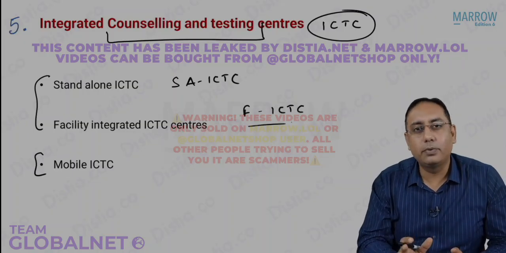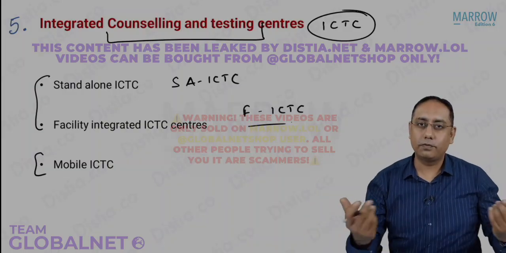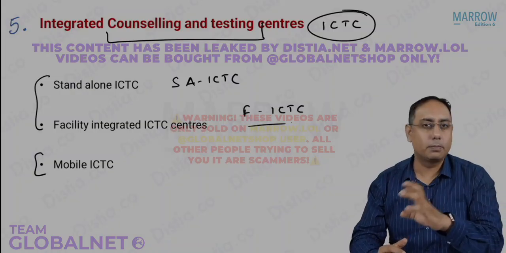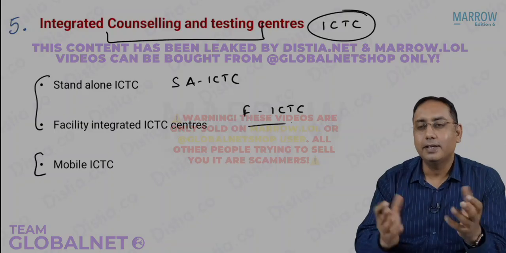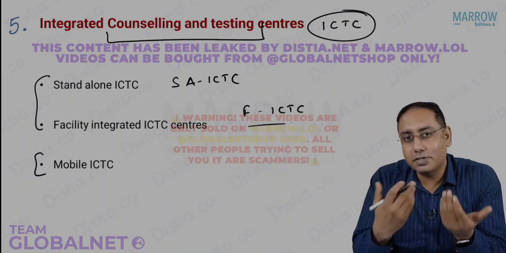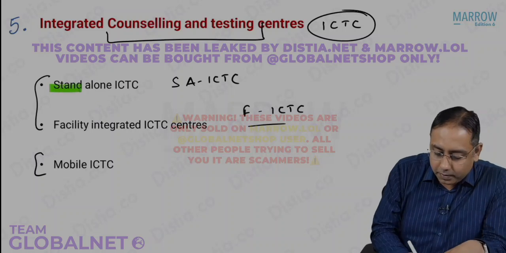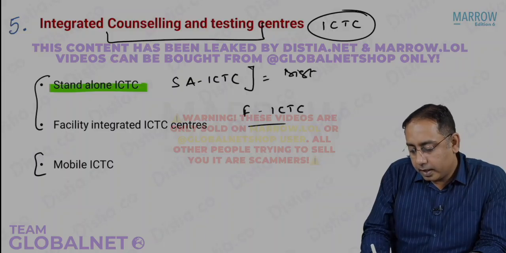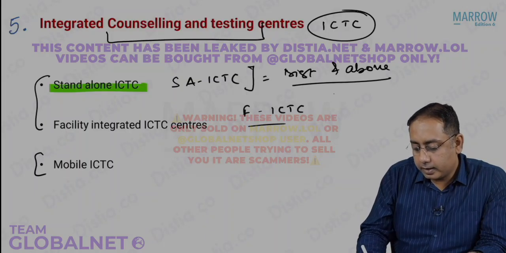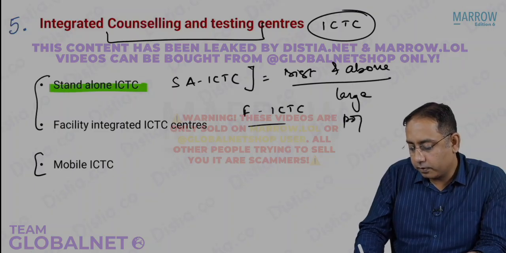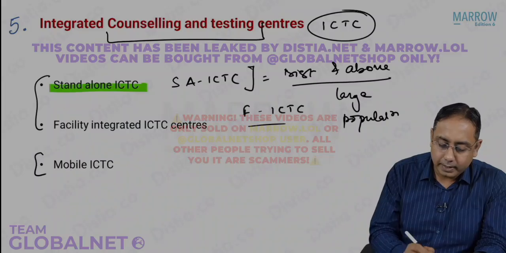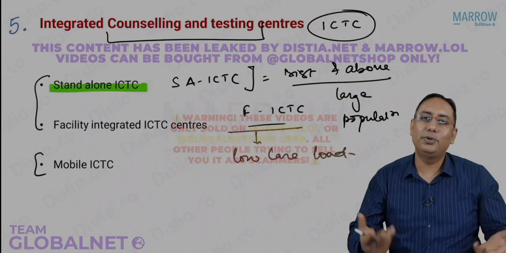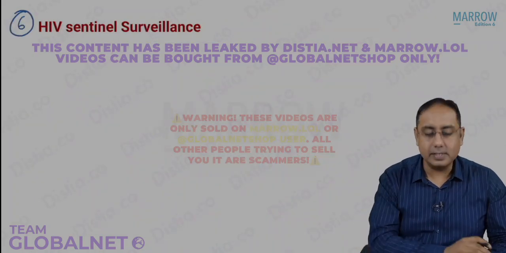What is the difference? It is very simple to understand. Let us say that there is a very huge caseload of HIV in the area, or there are some hotspots, where commercial sex workers, truck drivers or migrant labor are there. In case there is a hotspot, of course, there will be more cases of HIV. If there are more cases of HIV, we will have a standalone ICTC center. That happens in district level and above centers, and it is for a larger population. Whereas the facility integrated ICTC centers will be where the caseload is low.